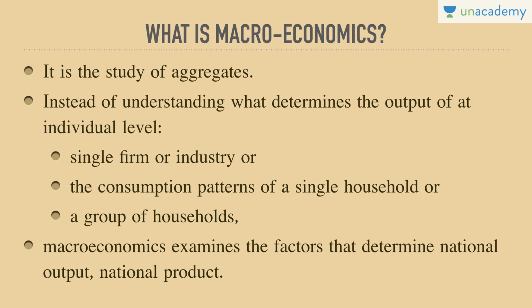Let's say a household or an individual in a household provides services to firms. When he's providing services to firms, he's getting salary in return. The firm is earning profit out of the services received from the household or individual, and the individual is earning salary. Both will pay taxes to the government, the individual on his salary, the firm on its profits. The firm would invest profits into the bank, and the individual would also deposit other income in the bank to earn certain interest. Banks will get a certain amount of money which they will give as loans, again to individuals, again to firms. This is how the entire economy works.